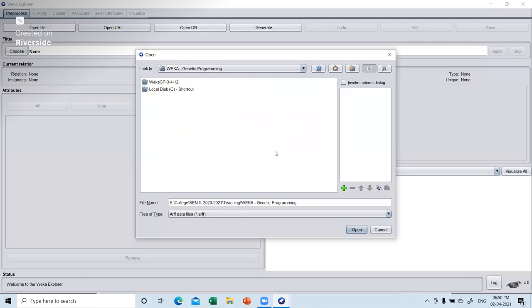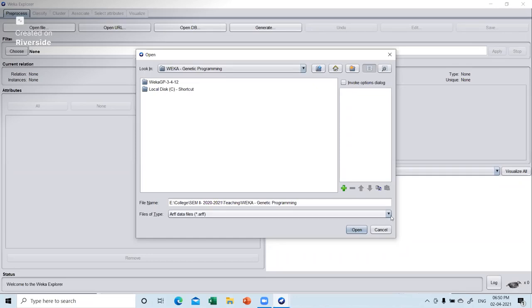However, I'm not able to see the file here, because it is asking me the files of type. Now this is one more property of WEKA, that files also can be saved in ARFF format as well. This is the format which you can see mostly cited on the WEKA website.